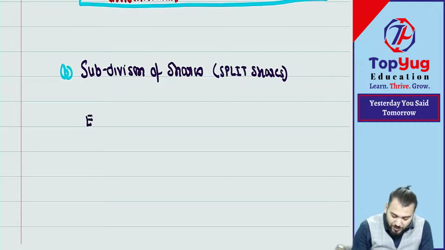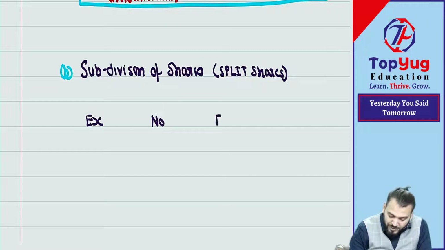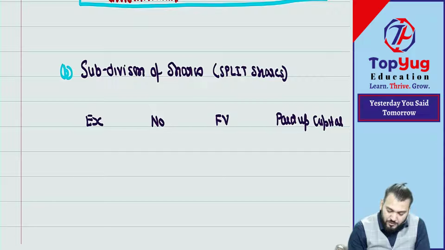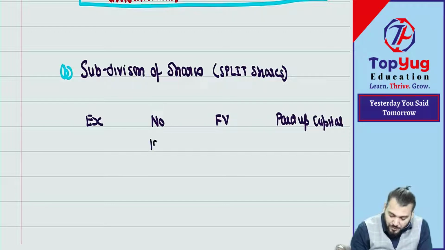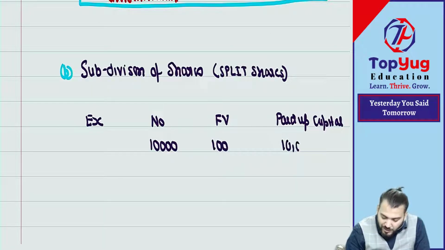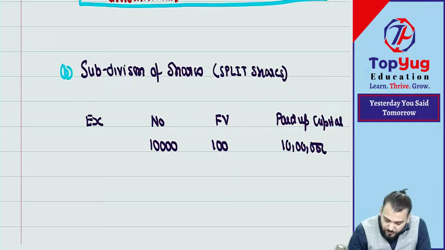If I take one example: number, face value, and paid up capital. Suppose we had 10,000 shares of rupees 100 each. So this becomes 10 lakh. Correct?